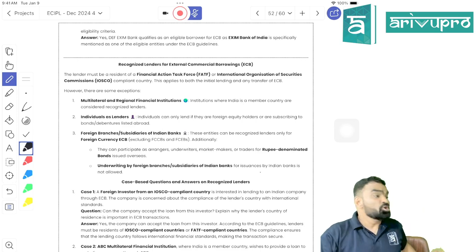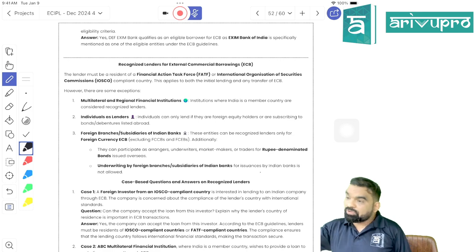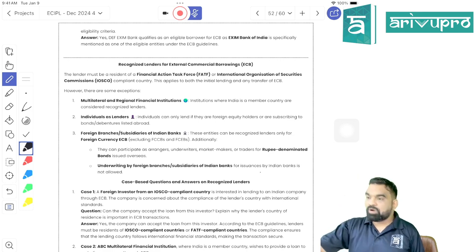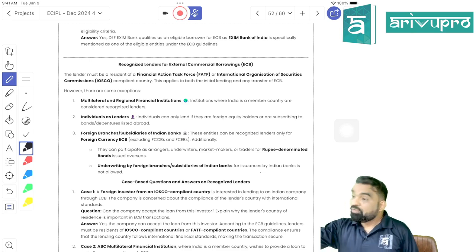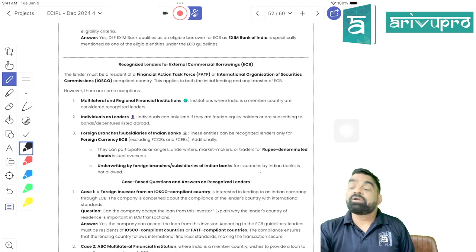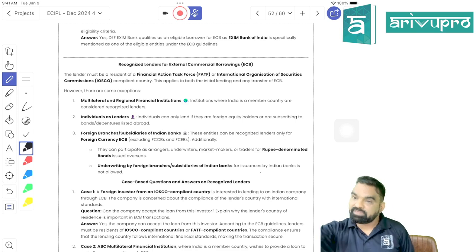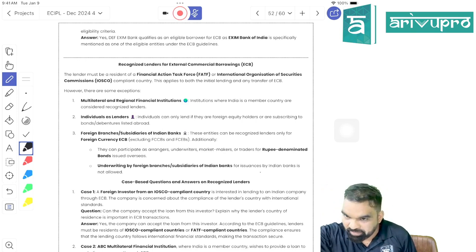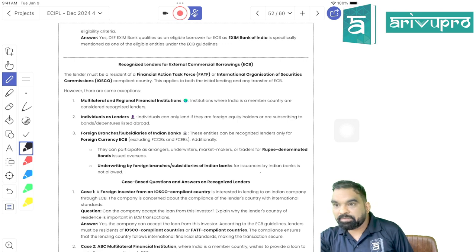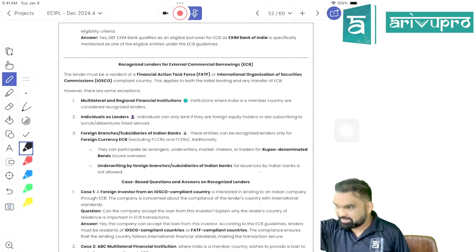So it is always advisable to get into transactions with those who are part of the group, part of the association. If they are not part of the association, restrain yourself from getting into transactions with them. Is it clear, students? Getting my point? Why should you be part of the group? To protect your own interest.